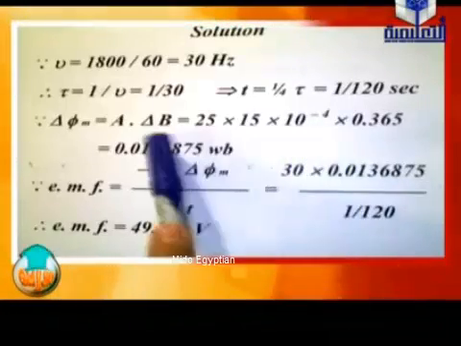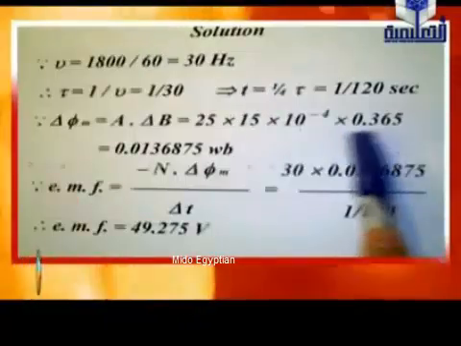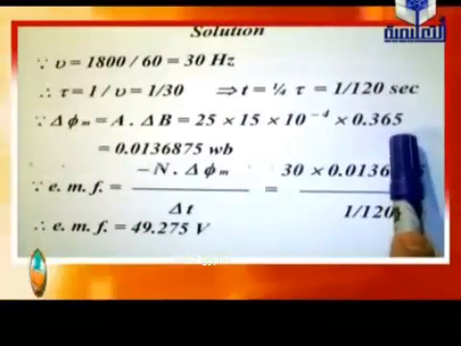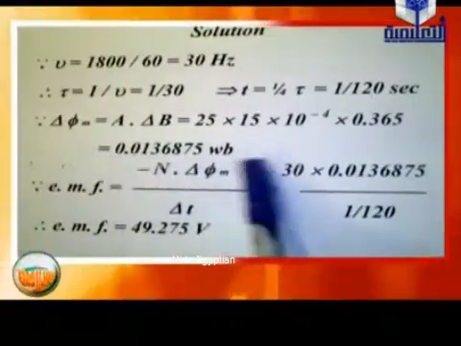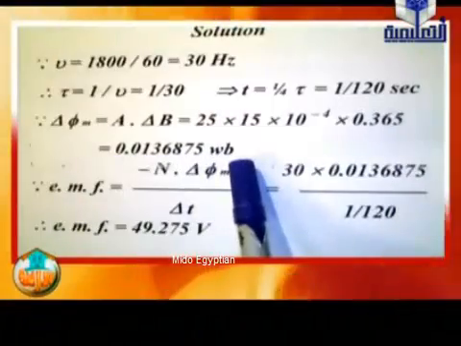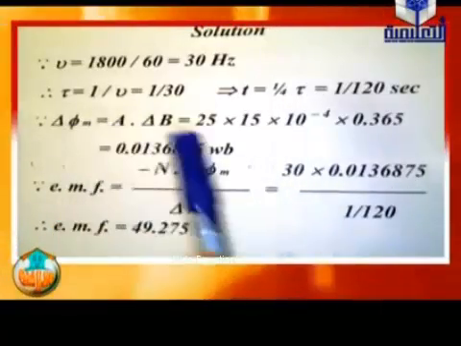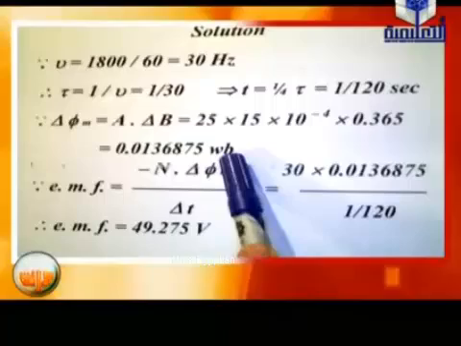Then delta B, the change in magnetic flux, 0.365, equals finally the result in Weber, because the magnetic flux is calculated with Weber.